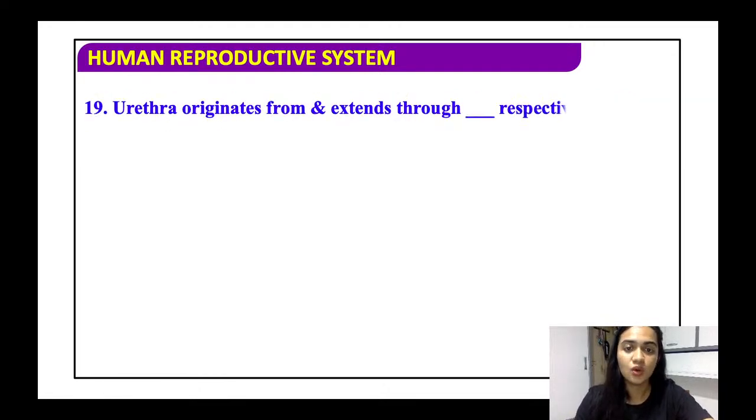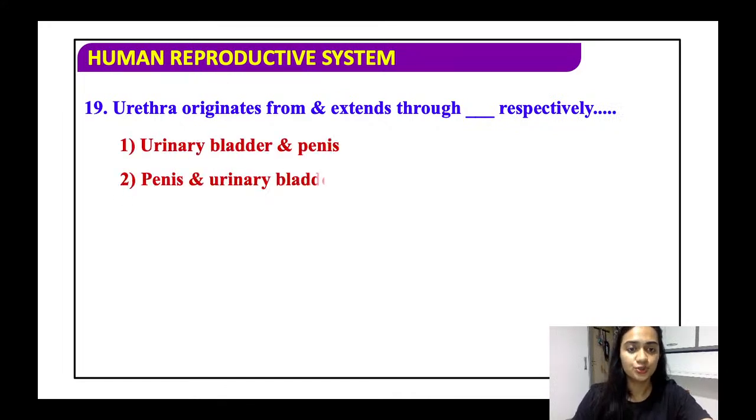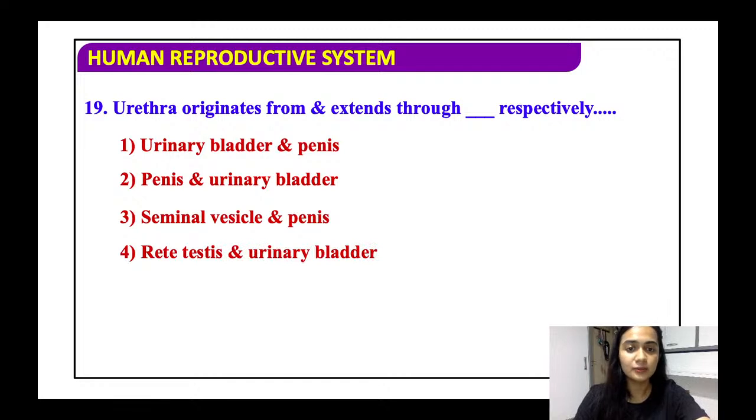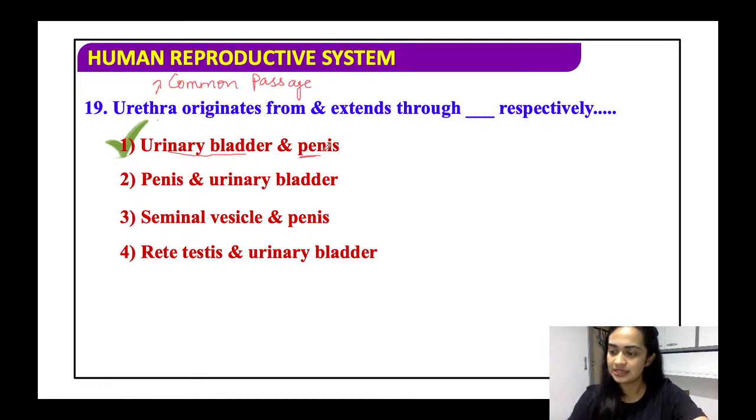Fine. Urethra originating from and extends through dash respectively. Urinary bladder and the penis, penis and the urinary bladder, seminal vesicle and the penis, retitestis or the urinary bladder. Okay, the first answer is exactly right because it will originate from the urinary bladder and it will extend. The urethra is basically a common passage for both, for the urine as well as the sperms. So it has to be from the urinary bladder to the penis.